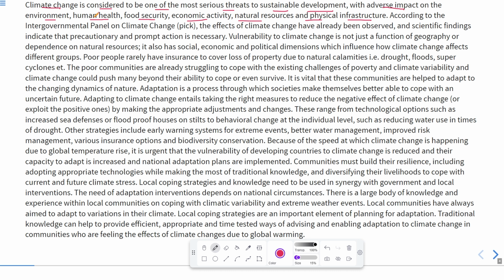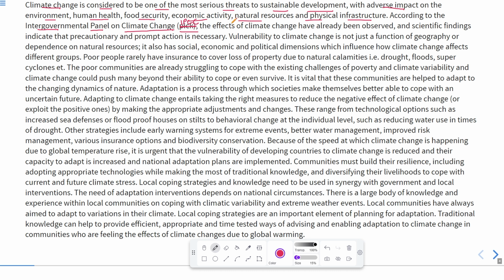Okay, according to the Intergovernmental Panel on Climate Change, that is IPCC. Okay, this word is wrong over here. This is not PIC, this is IPCC. This is actually a printing error. So this is IPCC. And what is IPCC?